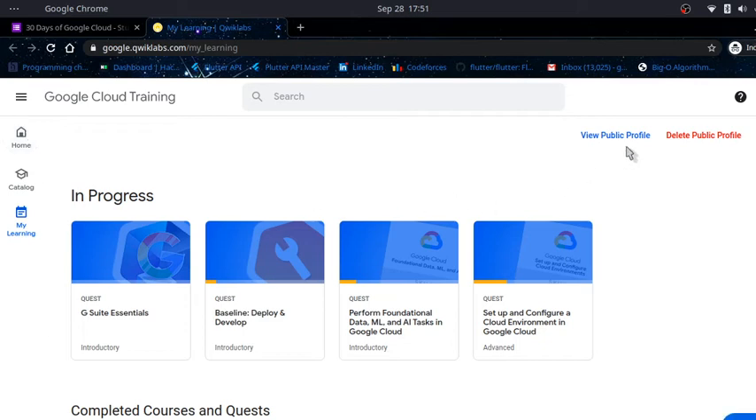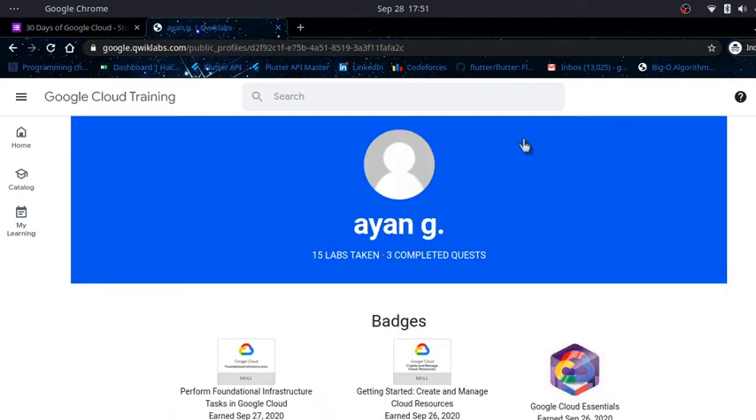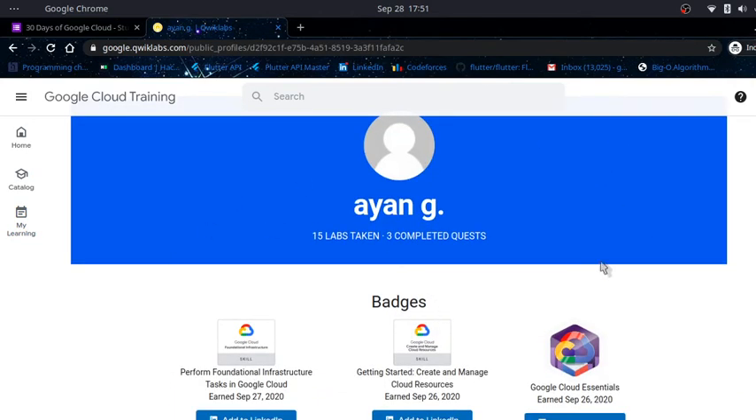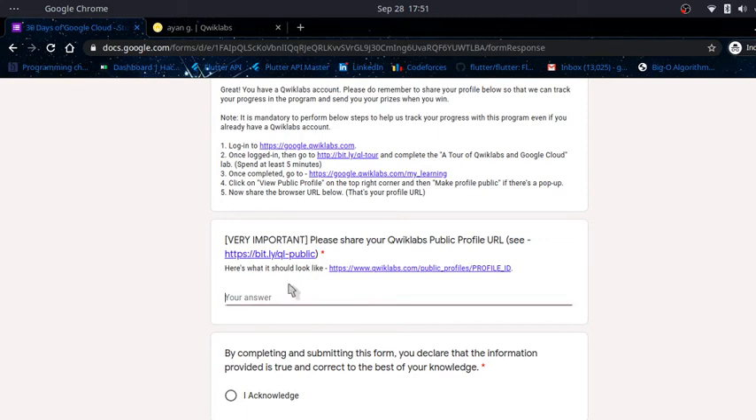I already have a public profile, so here it is coming with a public profile. For those who don't have a public profile, in this My Learning option, there will be a make public profile or view public profile option. Click on that, and you will get the option of making a public profile. When you click on it, copy that URL, Quick Labs public profiles and your profile ID, and paste it here.